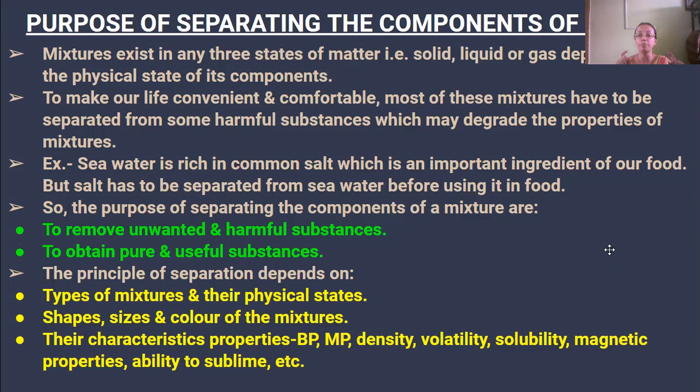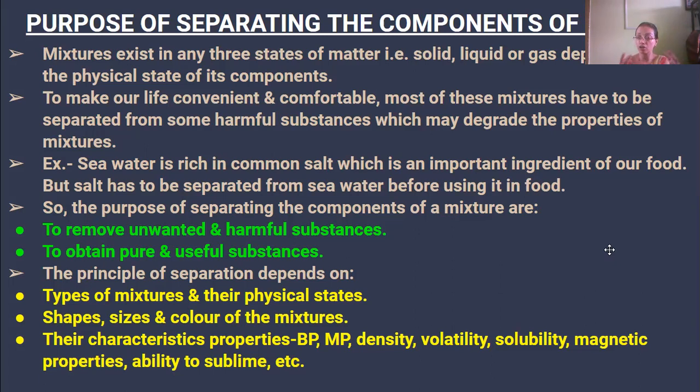So the principle of separation depends upon certain things like the type of mixture and their physical states. What is the type of mixture? Is it homogeneous or is it a heterogeneous mixture? And the physical state, whether it's a solid, liquid, or gas. Then the shape, the size and the color of the mixtures. Then their characteristic properties like the boiling points of the constituents, because the mixtures will not have a specific boiling point. It will contain the boiling points of the constituent elements.